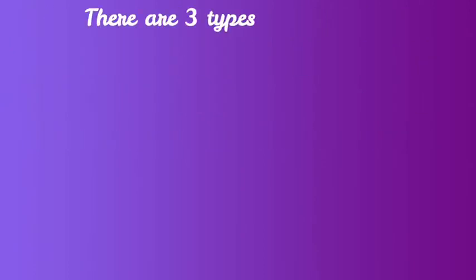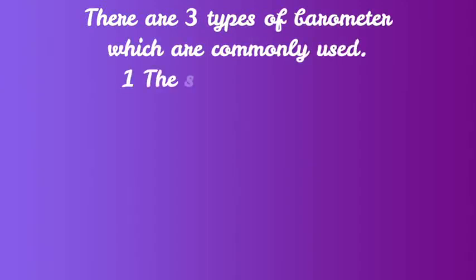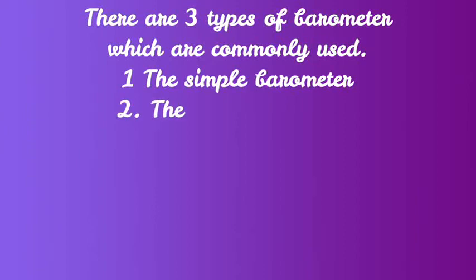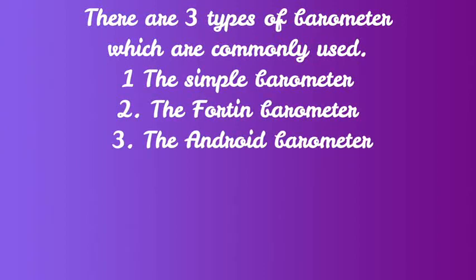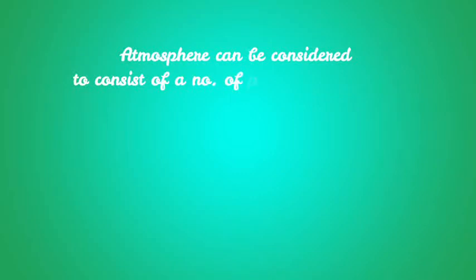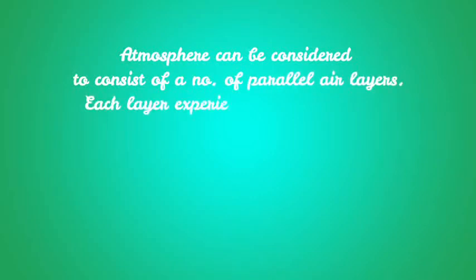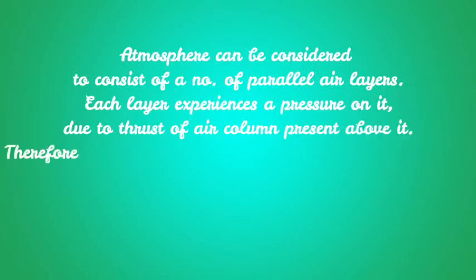There are three types of barometer which are commonly used: the simple barometer, the Fortin barometer, and the aneroid barometer. The atmosphere can be considered to consist of a number of parallel air layers. Each layer experiences a pressure on it due to the thrust or weight of the air column above it.